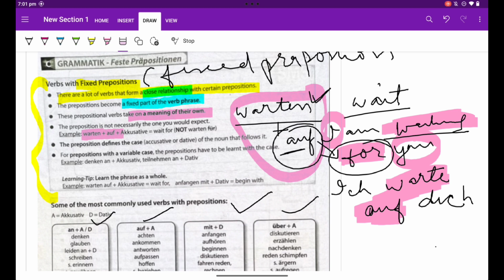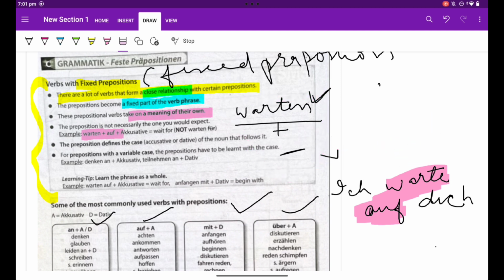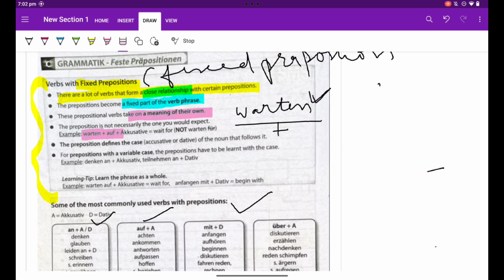We are going to erase this because it is creating a lot of chaos. To go further, example here. Warten auf is accusative, and simultaneously we have to keep in mind warten is an accusative verb as well as preposition. Wait for, not warten für. Guys, you see here, normally we say I am waiting for you.